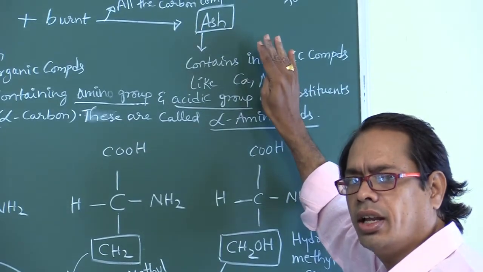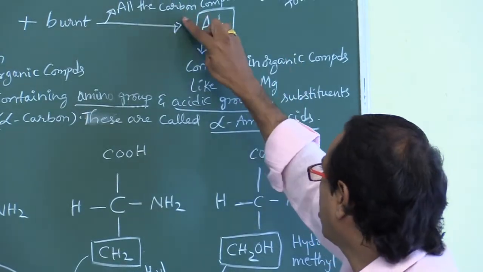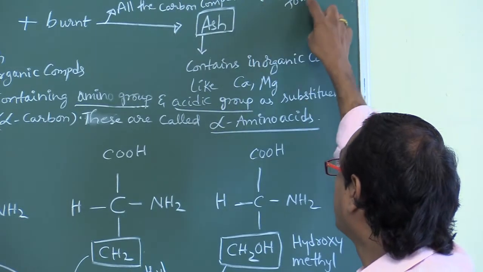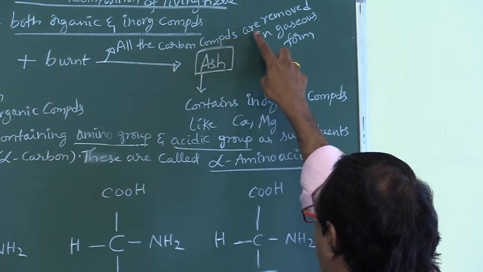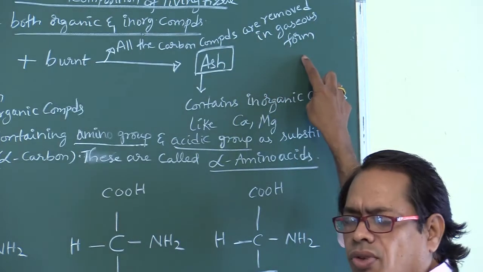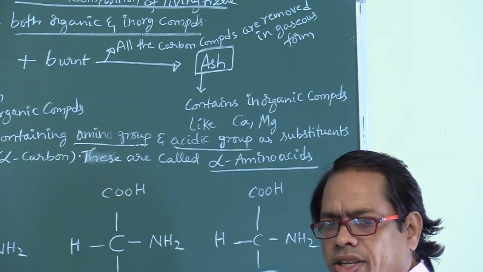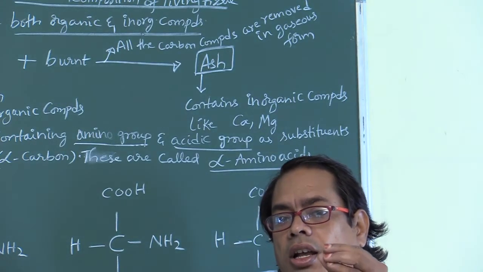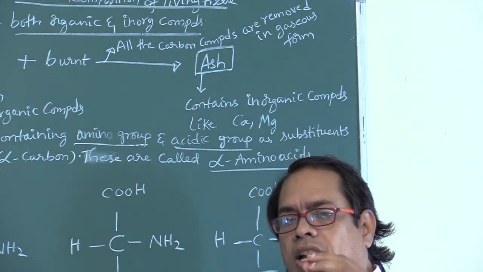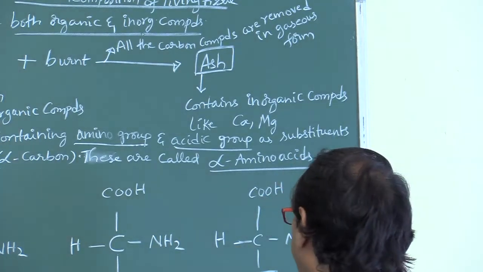It does not contain organic compounds. All the organic compounds are removed in gaseous form.